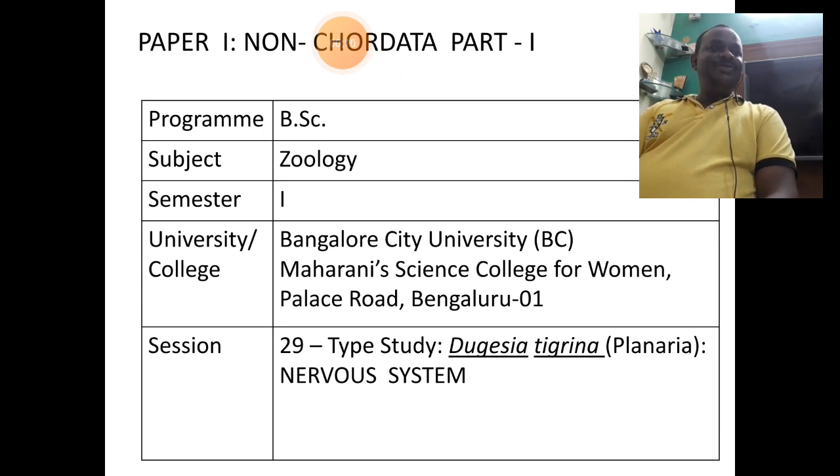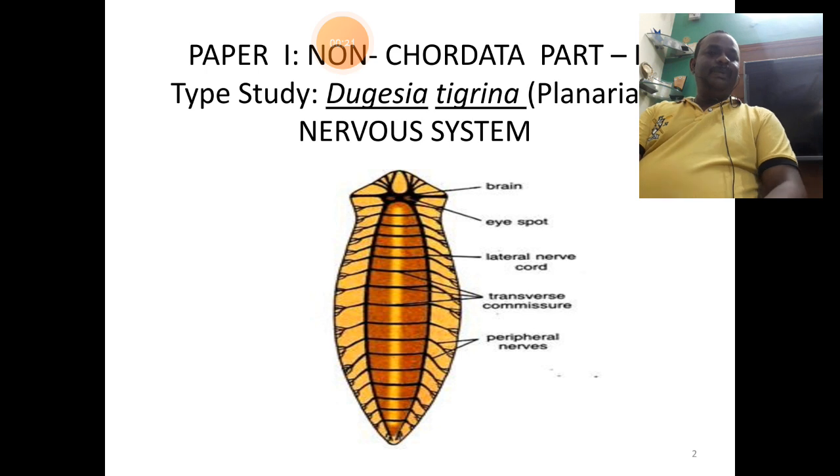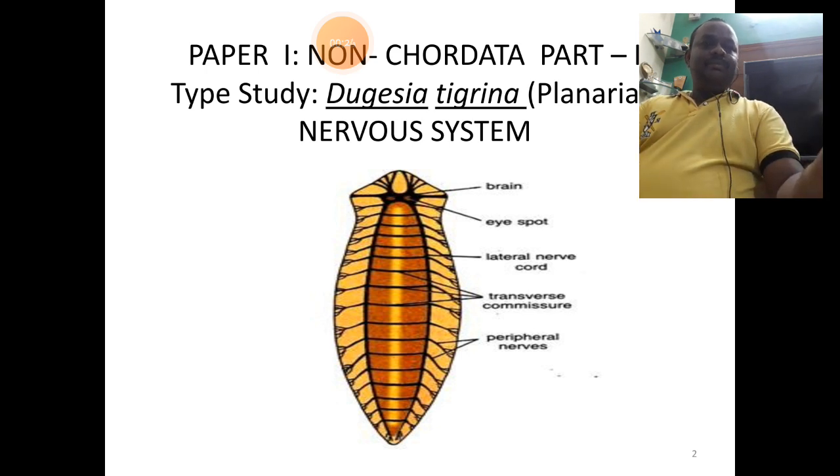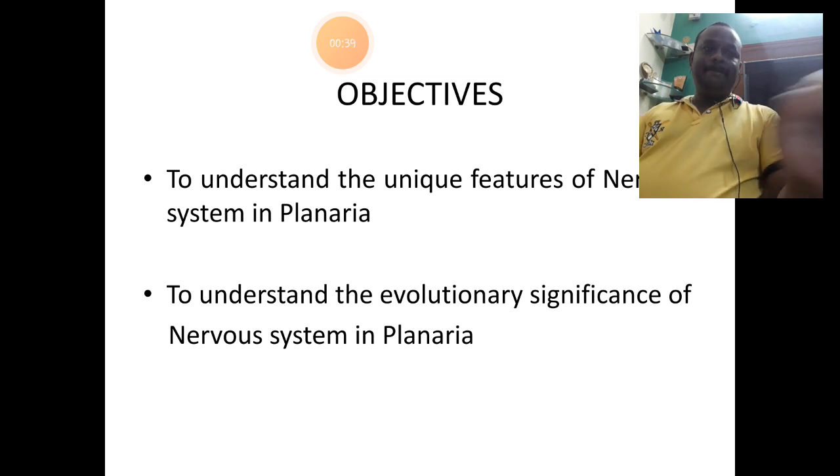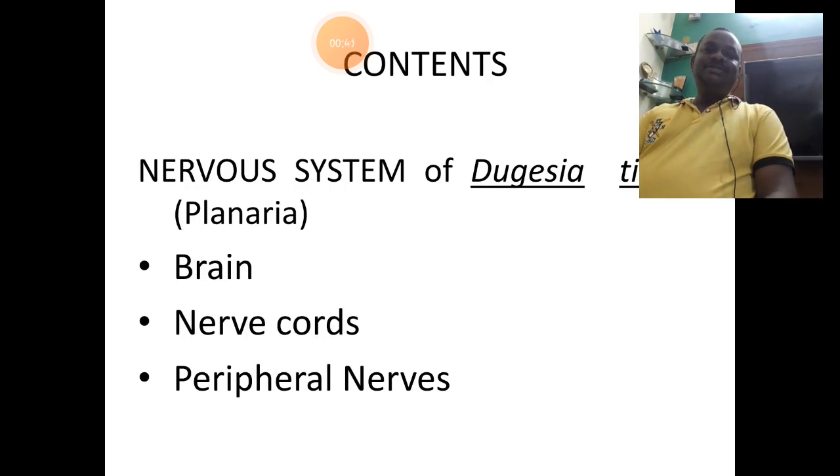Well, today we shall understand the next system under type study, that is the nervous system of Planaria. The objectives of the session are to understand the unique features and evolutionary significance of the nervous system in Planaria. The content includes, under the nervous system of Dugesia or Planaria, the structure of the brain, nerve cords and peripheral nerves.